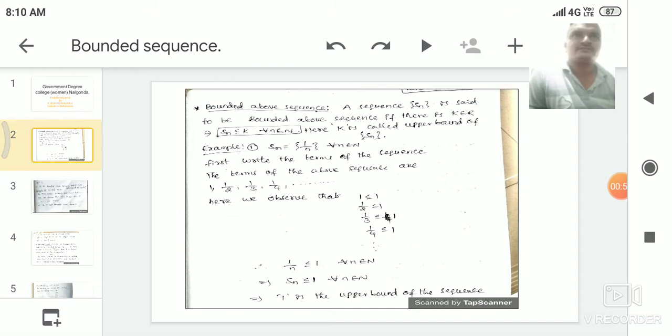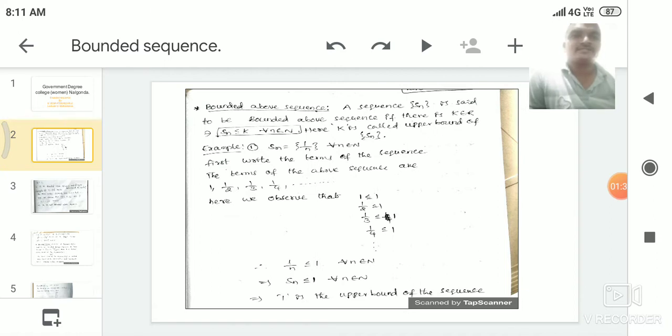The terms of the sequence 1 by n: the first term is 1, the second term is 1 by 2, the third term is 1 by 3, and so on. Here we observe that in the terms of the sequence 1 by n, 1 is the greatest value of the sequence. So whenever a greatest value exists for the sequence, then the sequence is called bounded above sequence. So here we go for the definition of bounded above sequence.